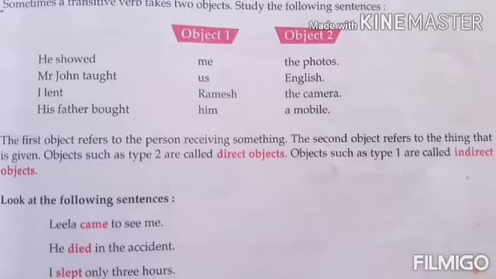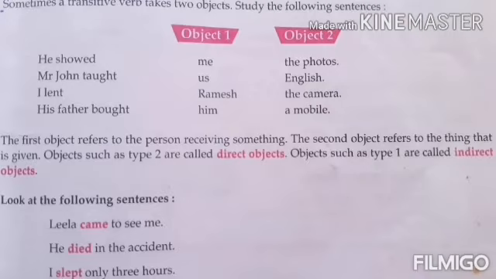So here you can understand that the first object refers to the person receiving something. Who's receiving here? Me. Me is the receiver. Receiving what? The photos. Receiving is done by the object me.